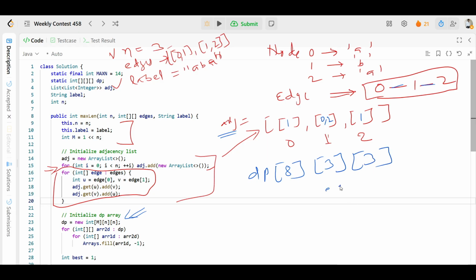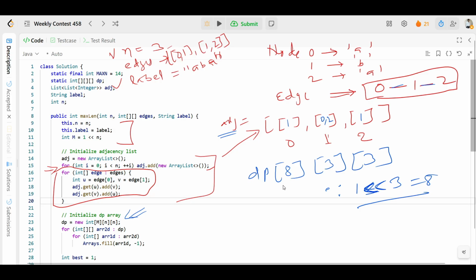Why? Since we have to use a mask, 3 nodes means 1 left shift 3, which is nothing but 8. You know the masking, right? So we'll initialize with -1.